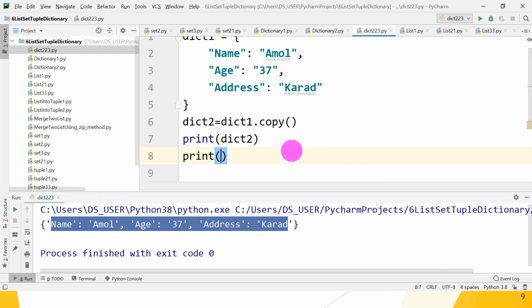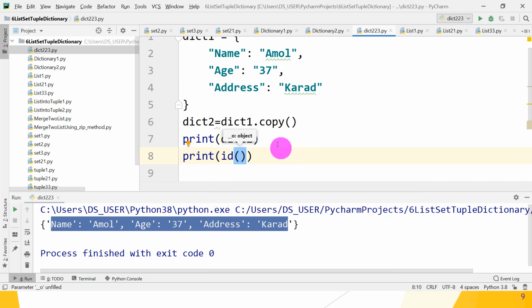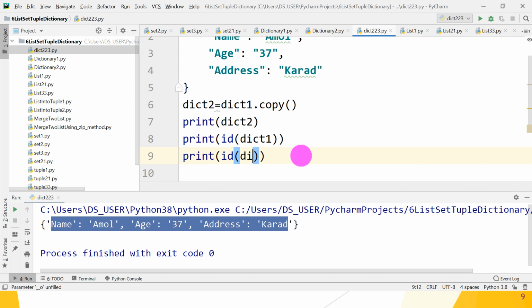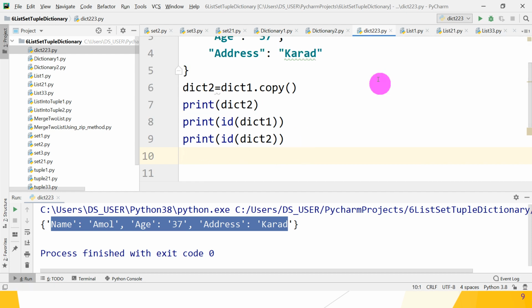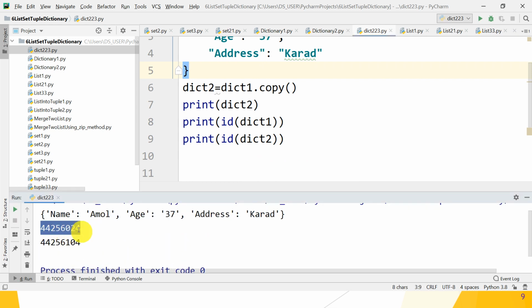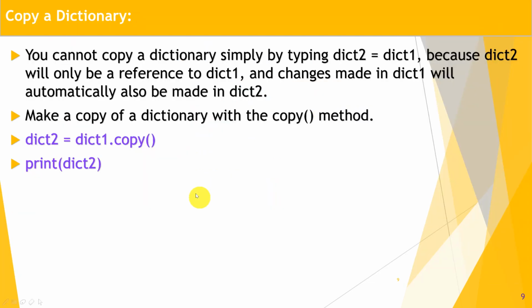So they are saved in two different memory locations. And how can we check it? Using the id function. id of dict1. Okay. Then print id of which object reference? dict2. Great guys. And check whether it works or not. So it gives you different addresses, ending in 24 and 104. That means these are two different memory addresses guys. So dict1 and dict2 are two different copies created in your memory. Great guys. Hope you understand that concept.